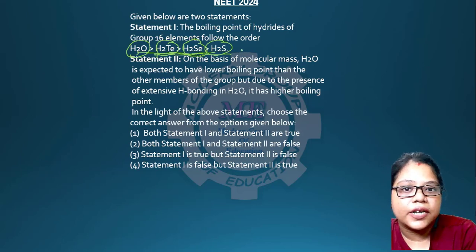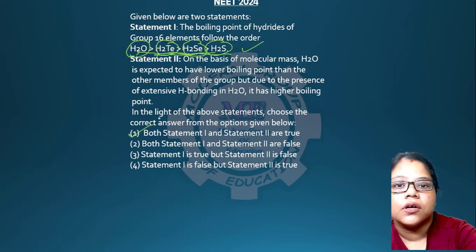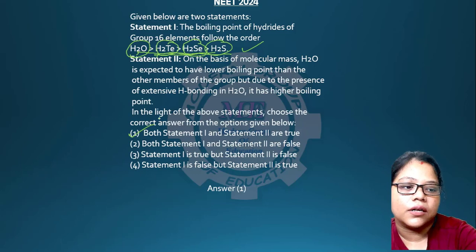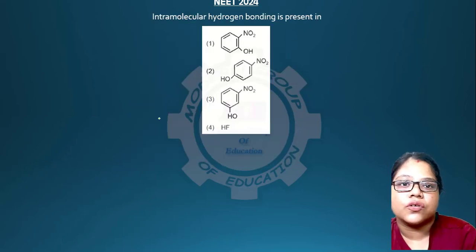The first statement is correct, obviously, and on the basis of molecular mass, H2O is expected to have a lower boiling point than the other members of the group, but due to the presence of hydrogen bonding it is higher. Yes, both statements are correct, both 1 and 2 are true. Here comes the answer, yes, 1. Okay, going to the next question.